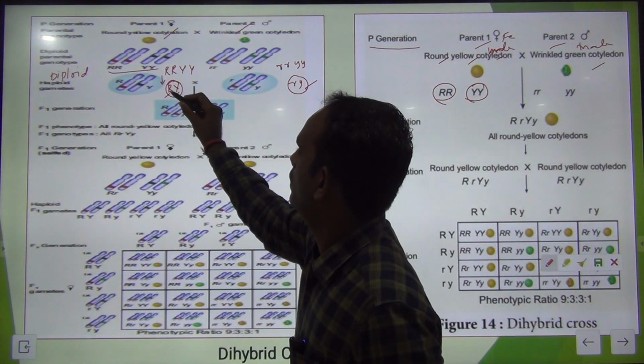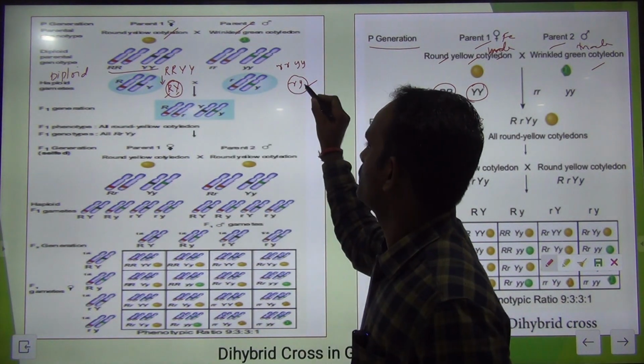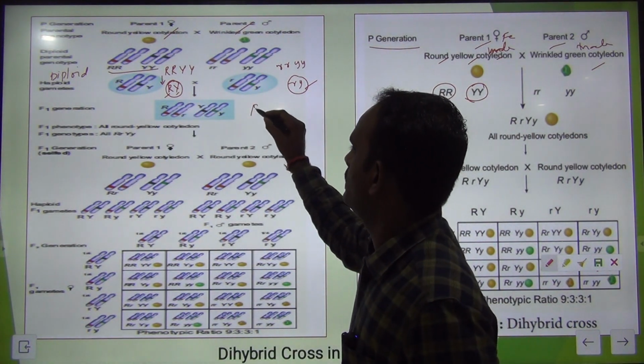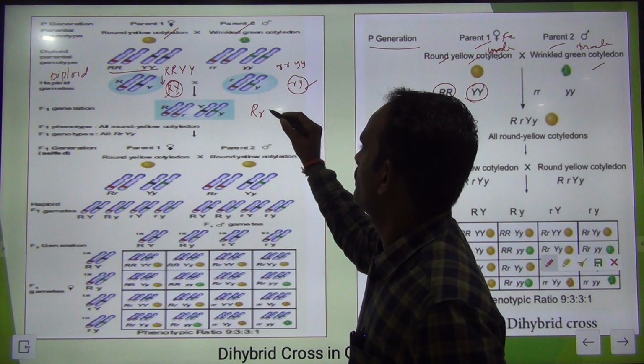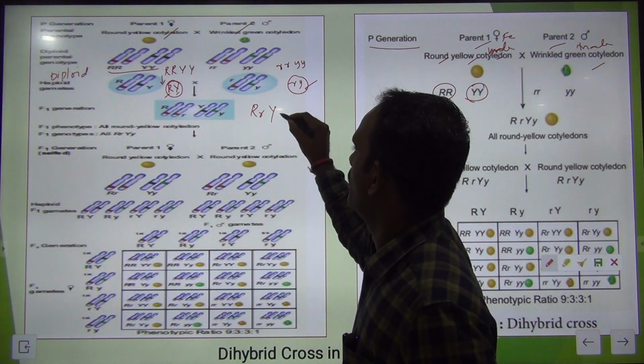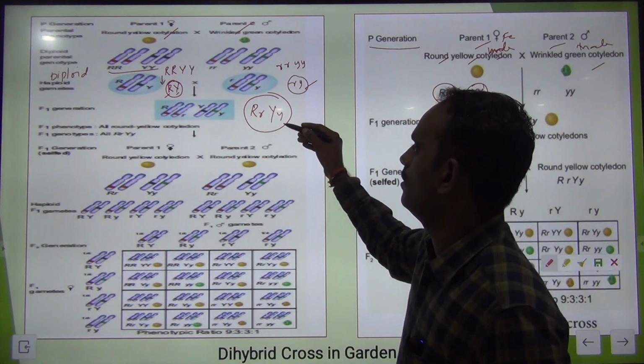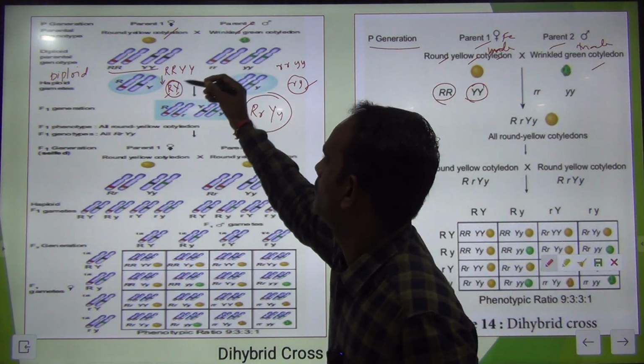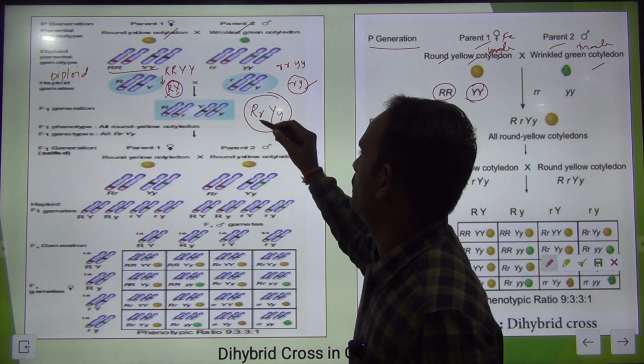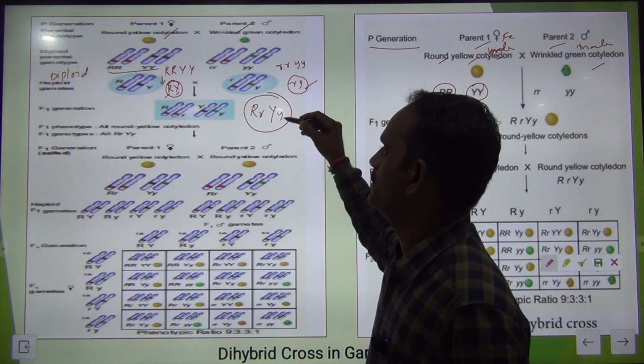For our convenience, we are writing capital R, small r, capital Y, small y. This is the F1 generation of that individual. So the genotype is capital R, small r, capital Y, small y.